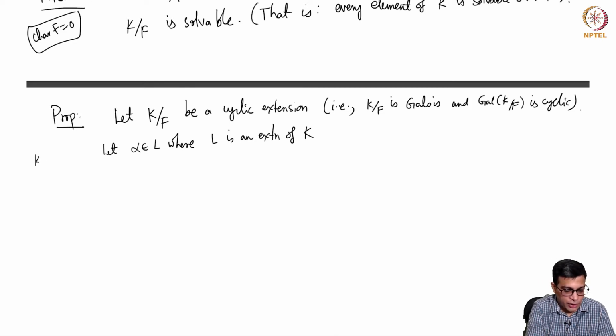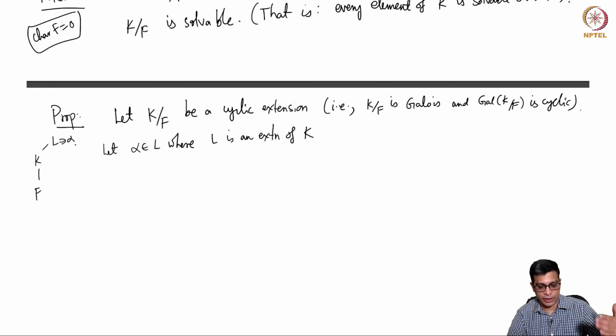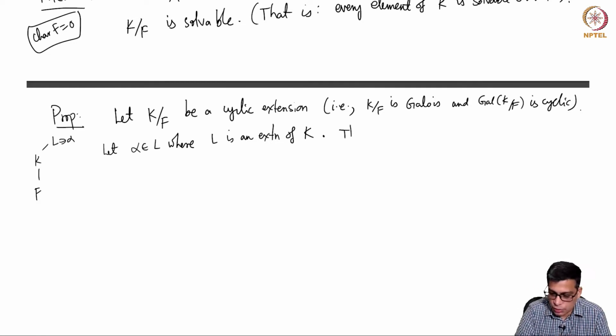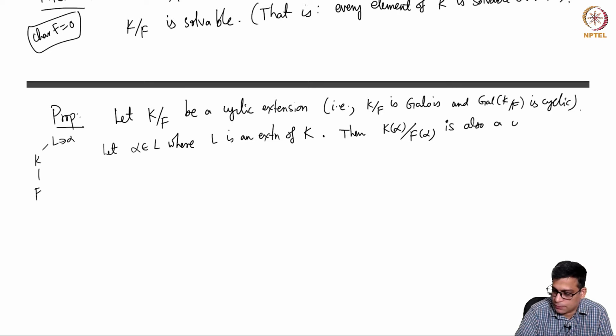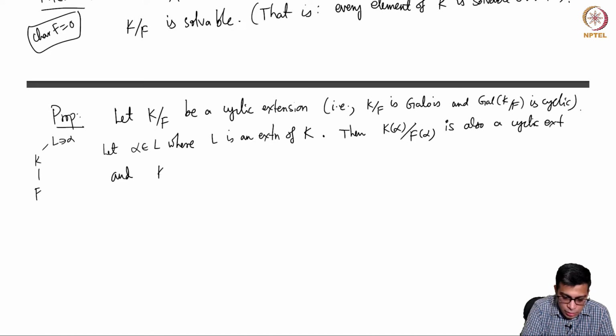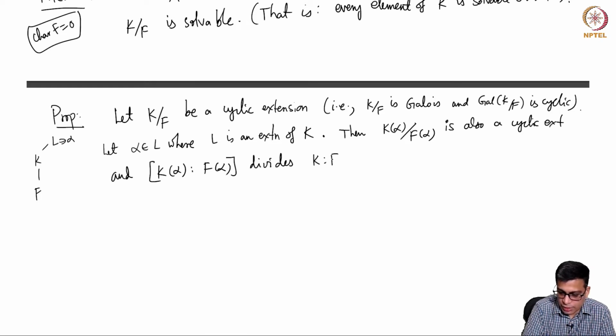L is completely irrelevant for us, but all I am really using L for is to get hold of an element alpha which is in L. So, alpha need not be in K. L is irrelevant except to provide us this element alpha. Then the statement is K(alpha) over F(alpha) is also a cyclic extension, and moreover the extension degree of K(alpha) over F(alpha) divides the extension degree of K over F.